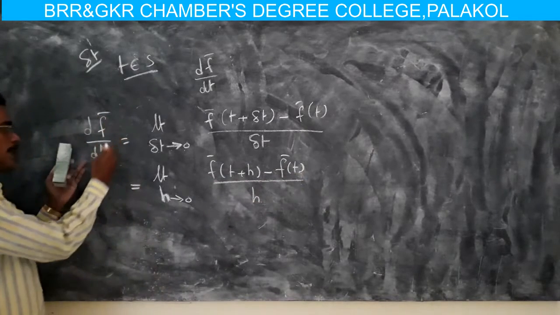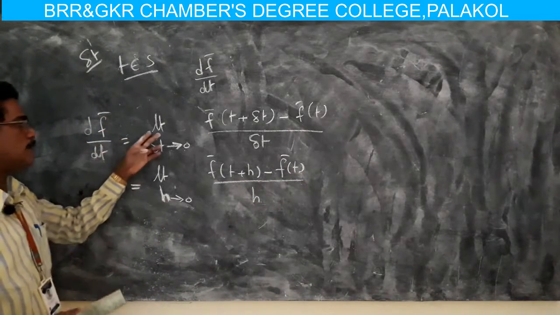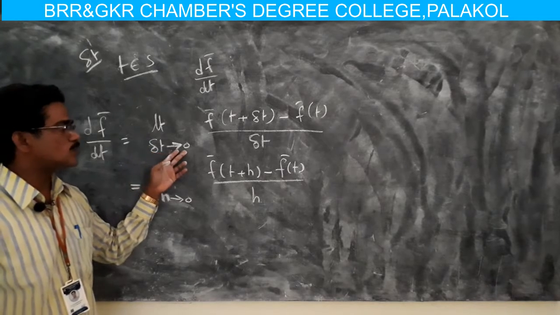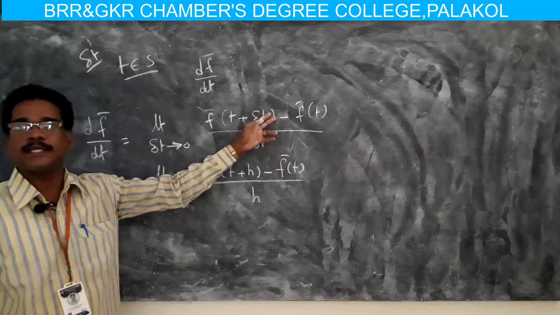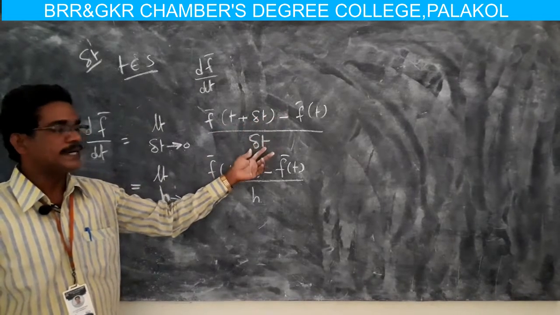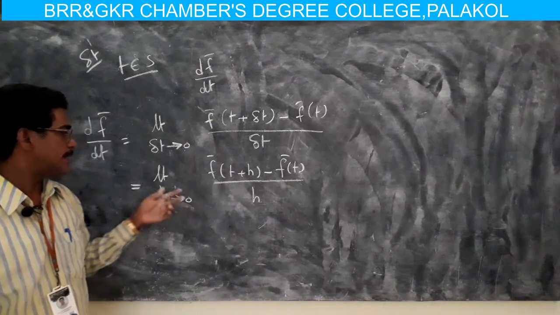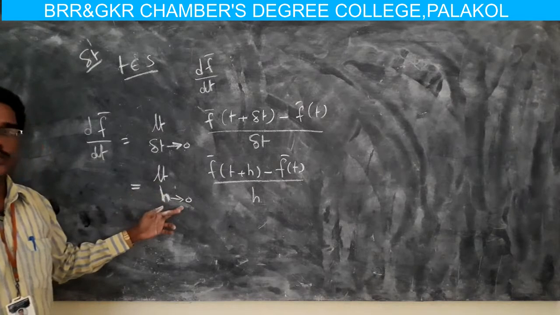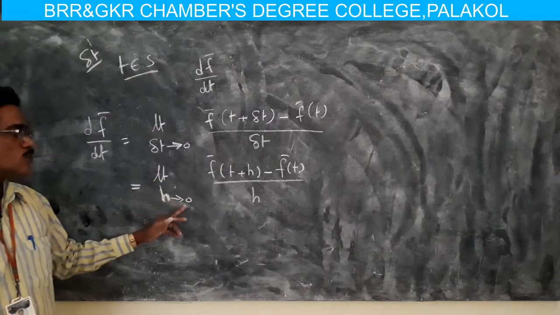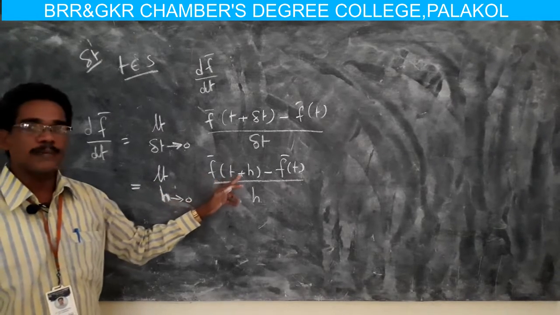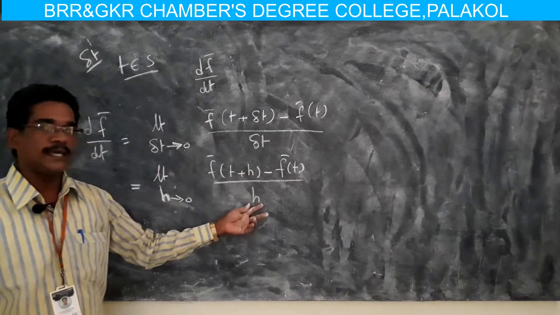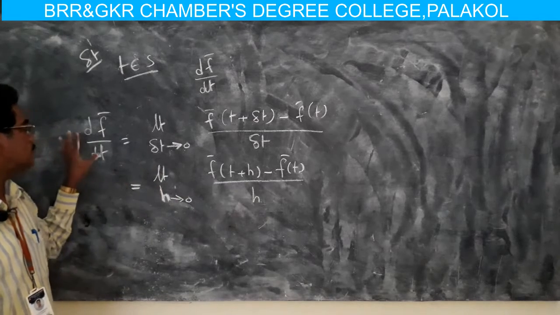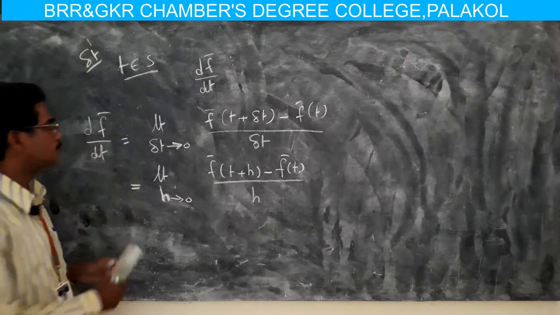So df by dt is written as the limit as delta t tends to 0 of f of t plus delta t minus f of t by delta t, and it can be written as the limit as h tends to 0 of f of t plus h minus f of t, whole divided by h. So these are the formulas for df by dt.